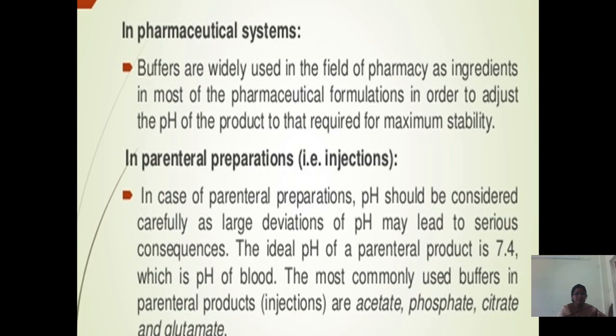In pharmacological systems, buffers are widely used in the field of pharmacy as ingredients in most pharmaceutical formulas in order to adjust the pH of the product to that required for maximum stability. In parenteral preparations, that is injections, pH should be considered carefully as large deviations of pH may lead to serious consequences. The ideal pH of a parenteral product is 7.4, which is the pH of blood. The most commonly used buffers in parenteral products are acetate, phosphate, citrate, glutamate.